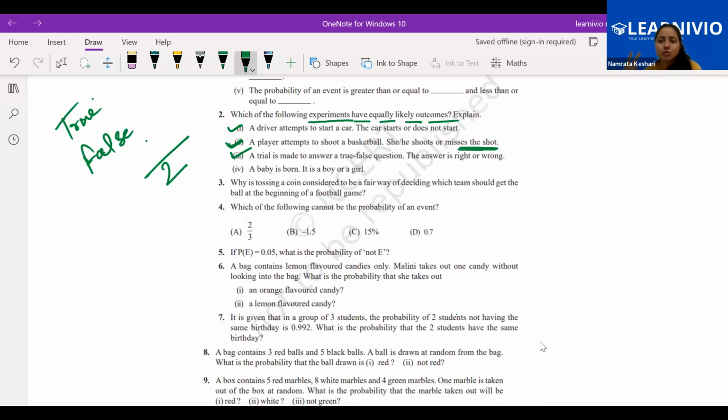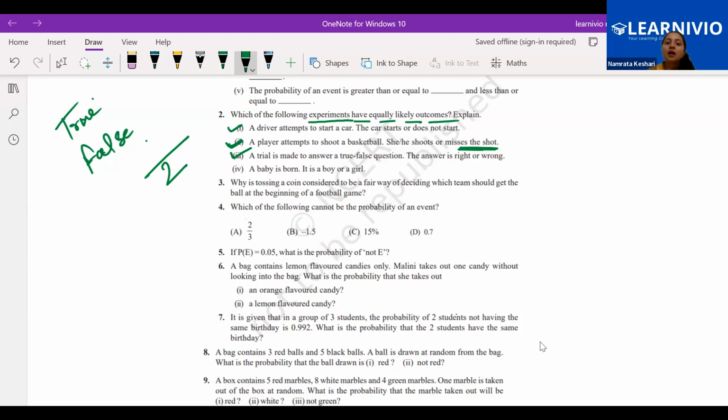It will be equally likely because both have the same chances. There are just two options: either it will be true or it will be false. If you are marking true and another student is marking false, anyone could be correct, right? So there are 50-50% chances, and yes, it is equally likely.